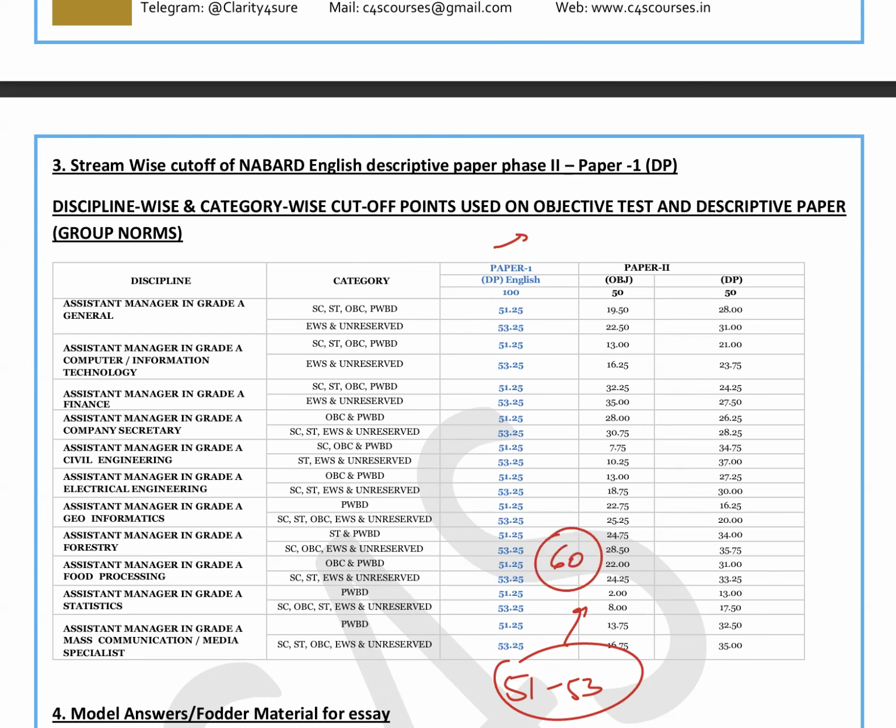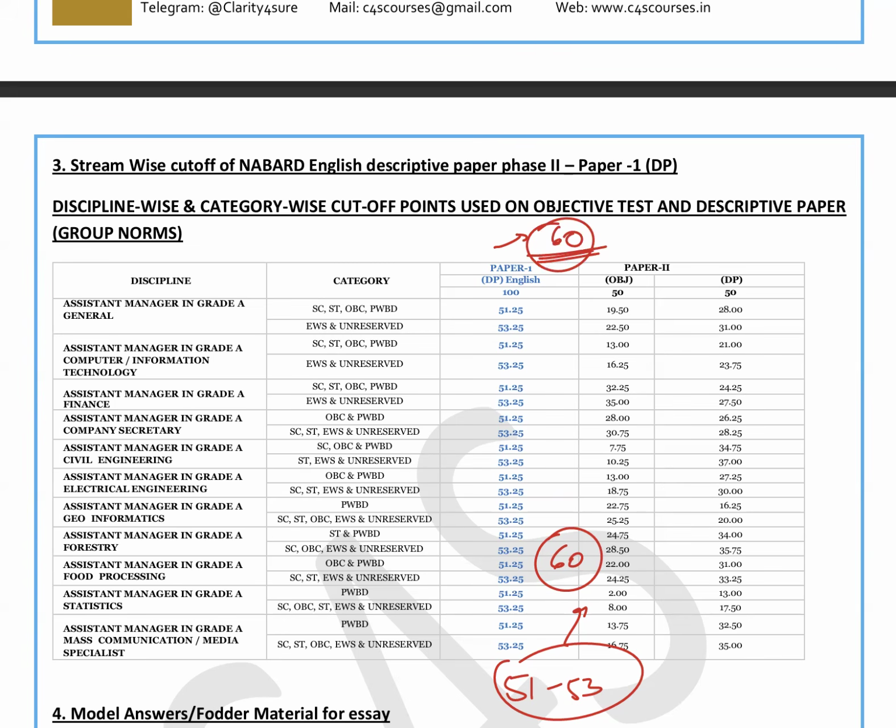That means people were getting very high marks in the English. They were getting up to 75, 76. But now since the cutoff is very less, that means they're strict on the English marking. Now they are not giving that high marks. So if you get 58, 59, 60, that is also good marks for selection.